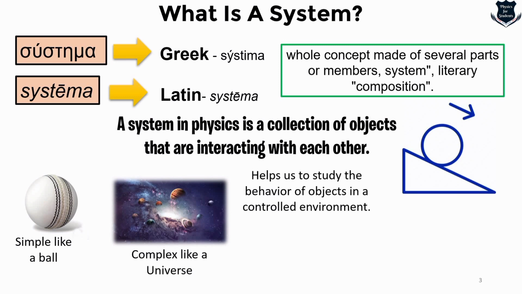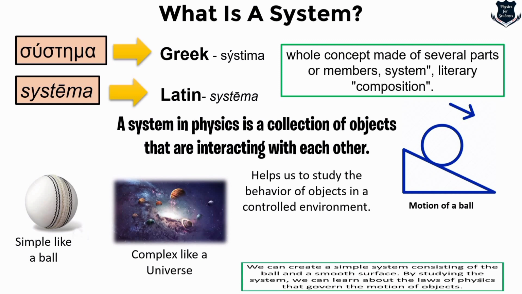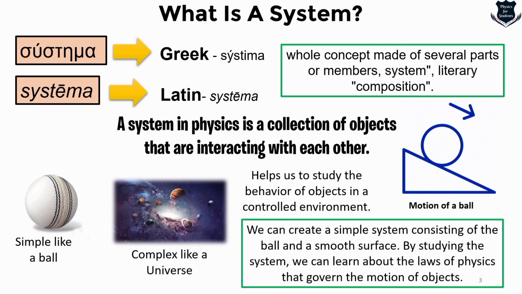For example, if you want to study the motion of a ball, we can create a simple system consisting of the ball and a smooth surface, and by studying this system, we can learn about the laws of physics that govern the motion of objects. So a system is a kind of interaction of particles, a behavior which helps us to understand and even predict what is coming next.